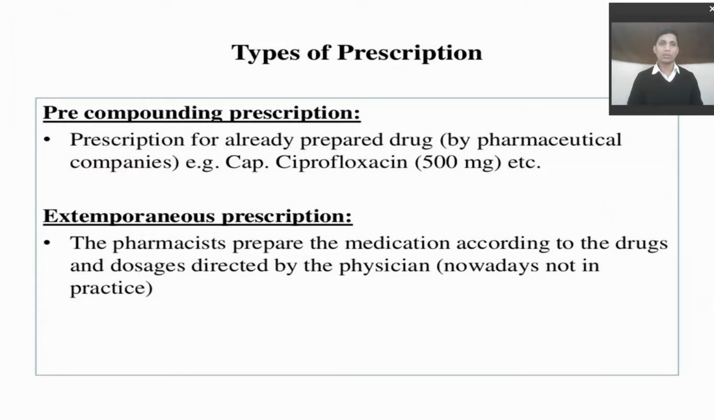There are generally two types of prescriptions: pre-compounding prescription and extemporaneous prescription. In the pre-compounding prescription, the drugs are already prepared and manufactured by pharmaceutical companies, and we only write the brand name. That is the modern method of prescription. The second is the extemporaneous prescription, which is the traditional way of prescription. The pharmacist prepares the medication according to the drugs and doses directed by the physician. Nowadays this is generally not the practice.